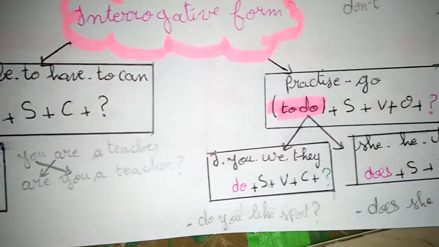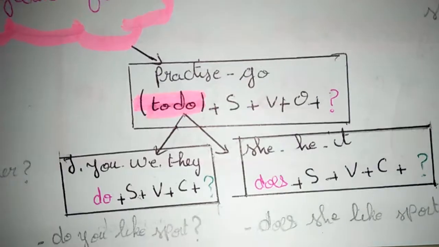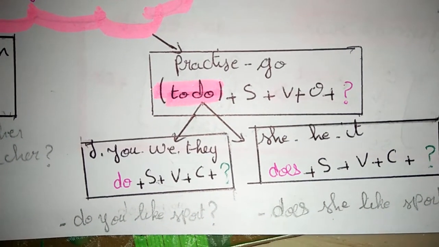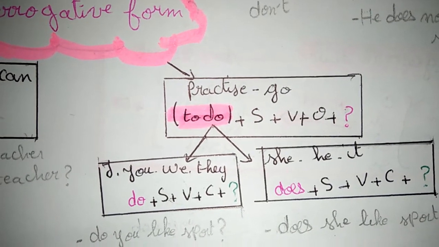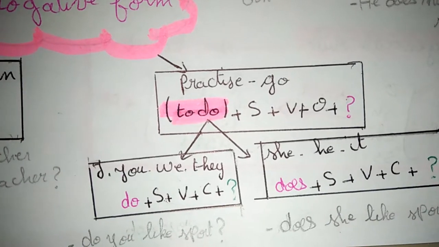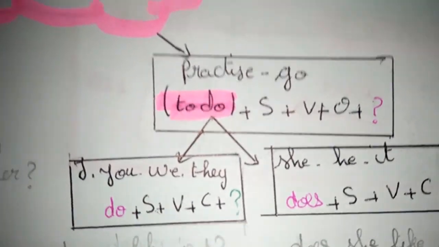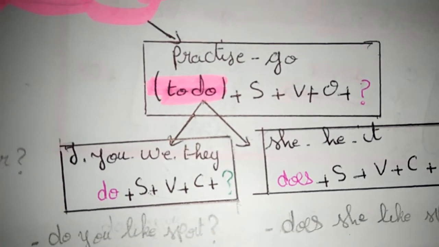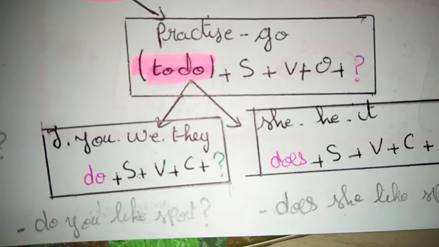Now, for verbs like go, practice, etc., there are many verbs. The rules say we use the verb to do plus the subject plus the verb plus the complement plus the question mark.